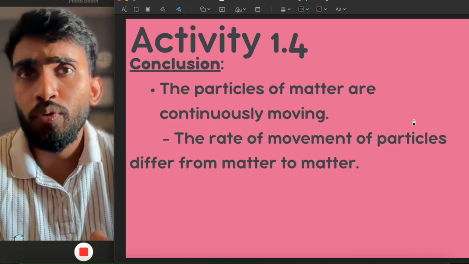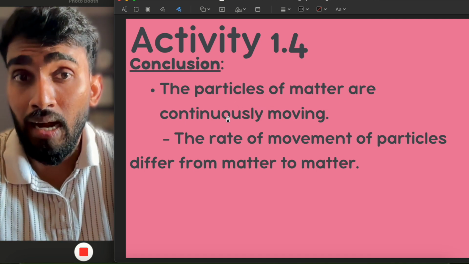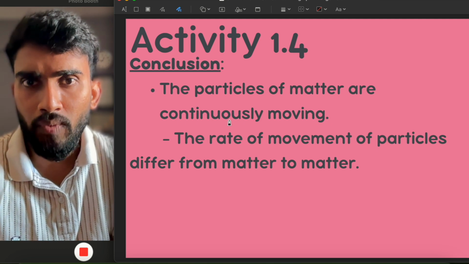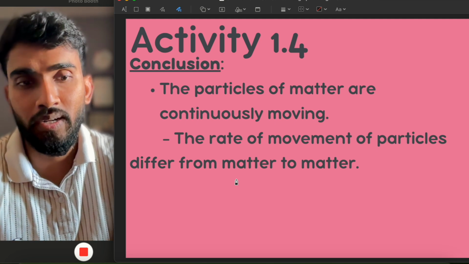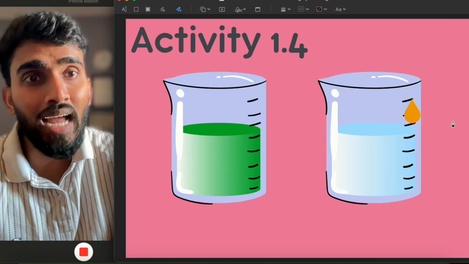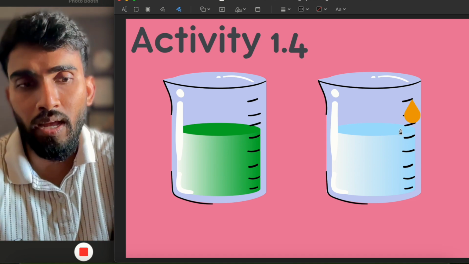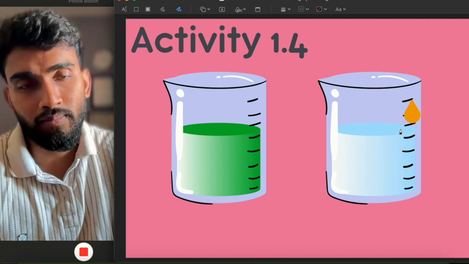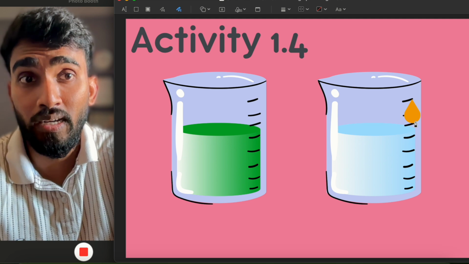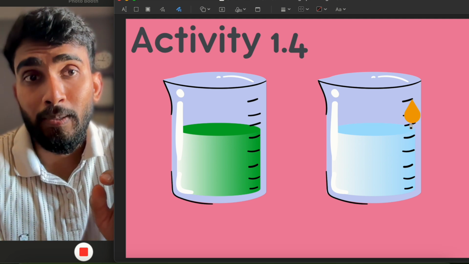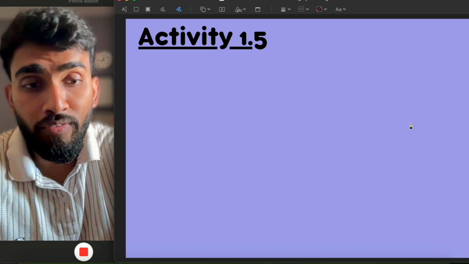So what do we conclude through this activity? This activity explains to us that the particles of matter are continuously moving, okay, but the rate of movement of particles differs from matter to matter. So the particles of the ink and the particles of the honey, they both are moving, but the speed of movement differs. The speed of movement in ink was faster, and the speed of movement of the particles in honey was slower.